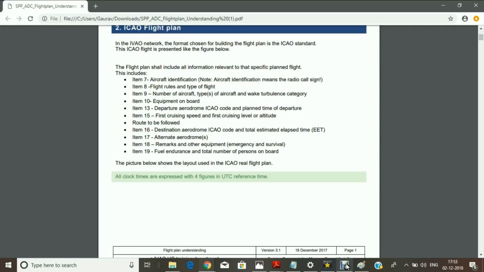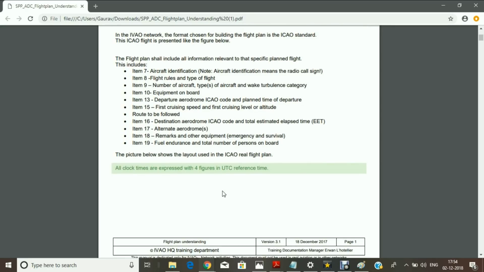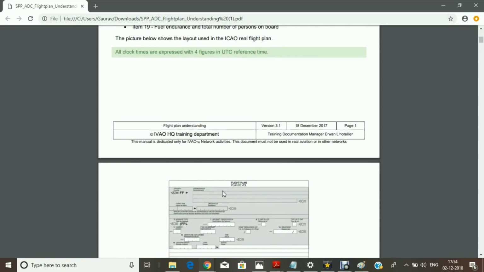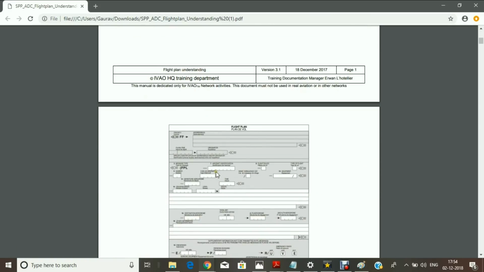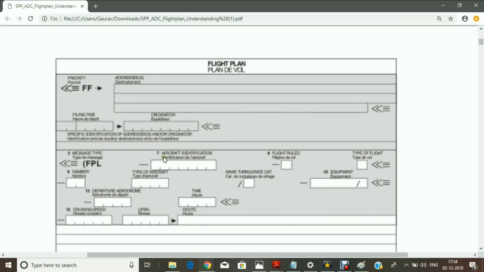So if it is scheduled, then it will be a flight number, and if it is not scheduled, then it will be the registration of the aircraft. So let's see how point 7 is in the form. You can see point 7 is aircraft identification. I know it is not very good in quality, but yes, you can make out that it is point 7, aircraft identification.